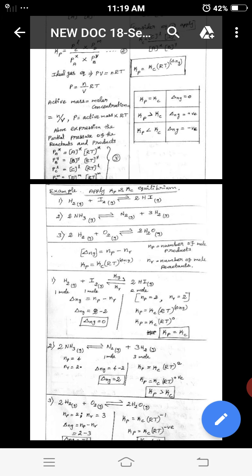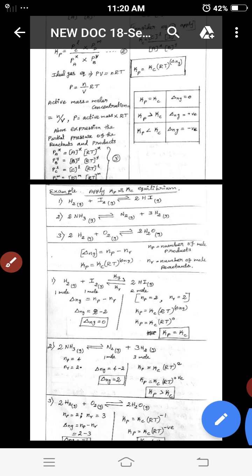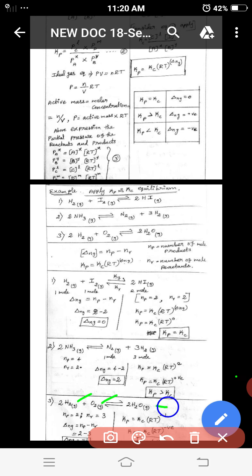For example, the formation of water molecules: hydrogen molecules react with oxygen to form water. The number of product is 2 moles and the number of reactant is 2 plus 1, 3 moles. Product minus reactant is 2 minus 3, so delta Ng is negative 1.